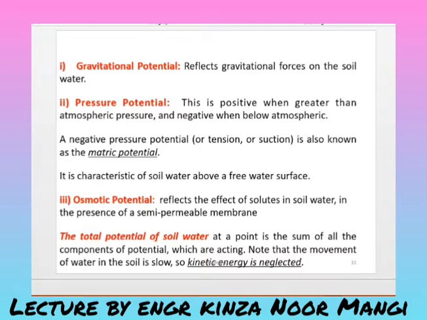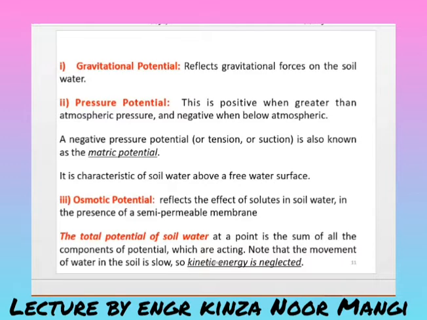Now third is the osmotic potential. Osmotic potential occurs when there are solutes present in the soil, which tend to move the water to the higher concentration of the soil solutes. So because of this process the water starts to move through the semi-permeable membrane.